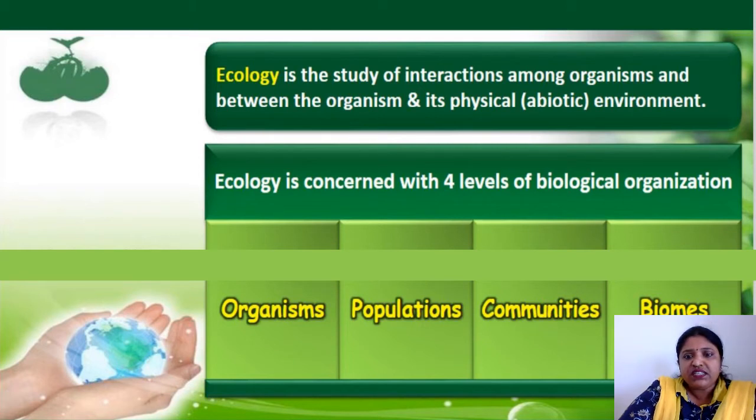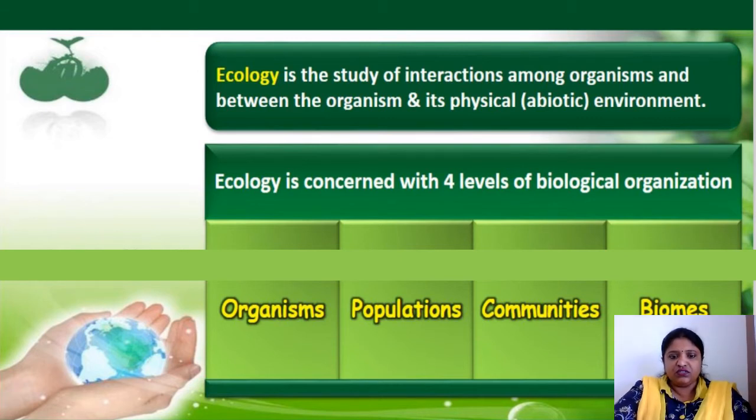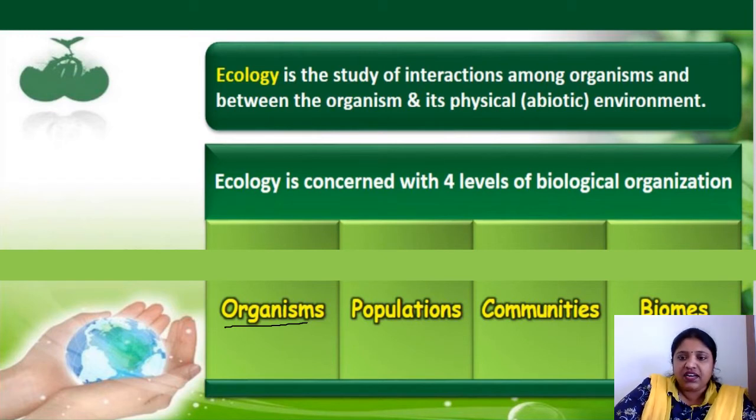Ecology is concerned with four levels of biological organization, as shown in the slide. Here you can find organisms.